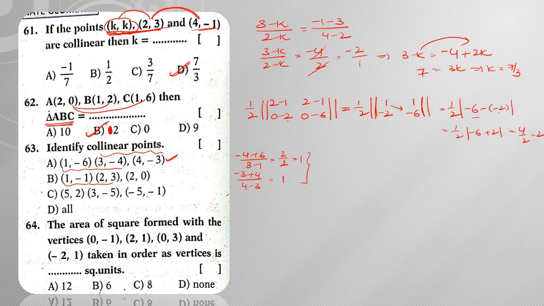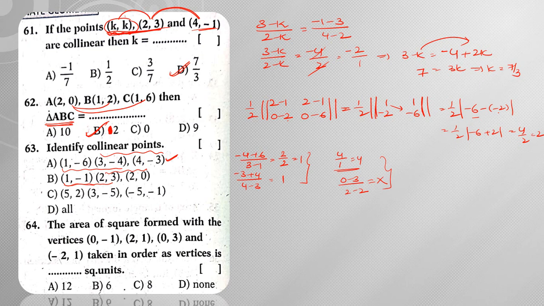Next, verify this second one. So 3 plus 1 is 4 by 2 minus 1 is 1. So the slope for these 2 points is 4. Now let us check for these two. What am I going to get? So 0 minus 3 by 2 minus 2. So this is not defined. Hence these two are not, so these points are not collinear.